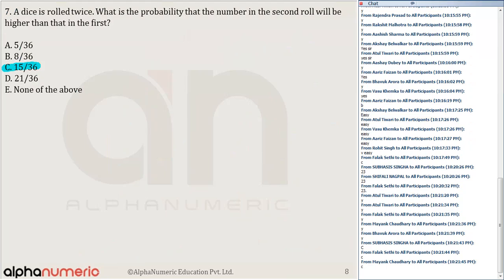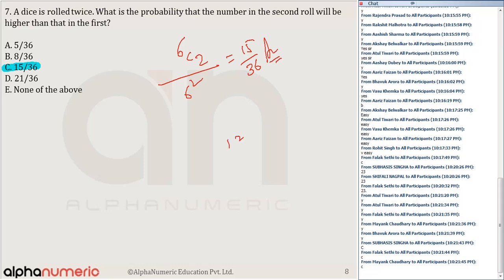A dice is rolled twice. What is the probability that the number in the second roll will be higher than in the first one? So basically we are getting two numbers. If it has been rolled twice, out of 6 numbers, any two numbers can be selected in how many ways? 6C2 upon 6 square. So that is the answer, which is equal to 15 by 36. Because when I say 6C2, I am selecting 2 numbers.